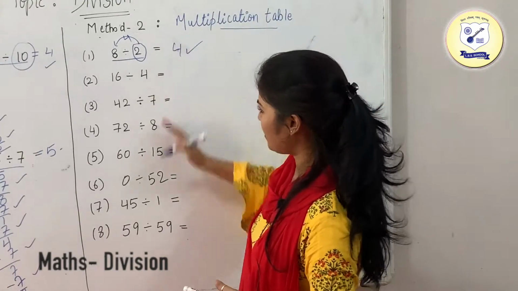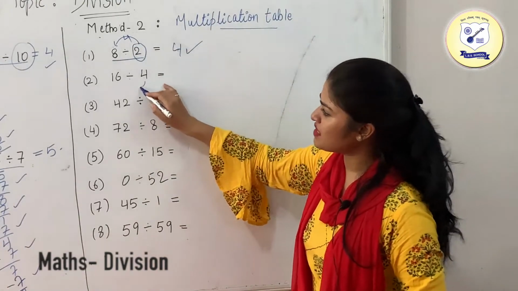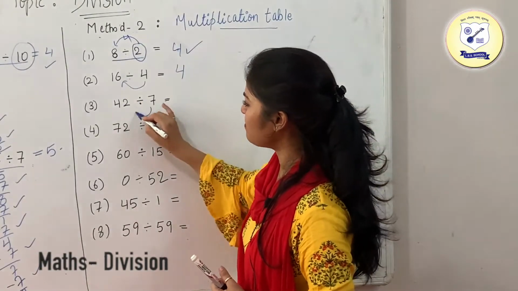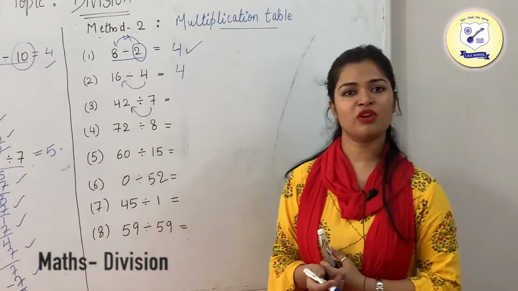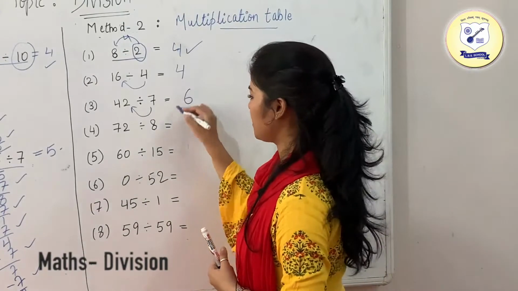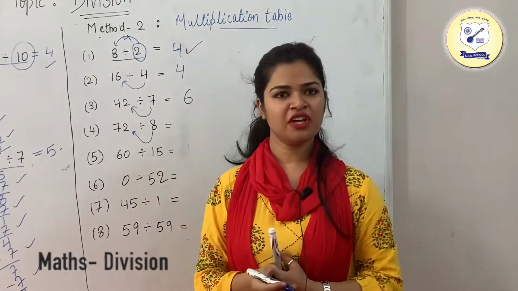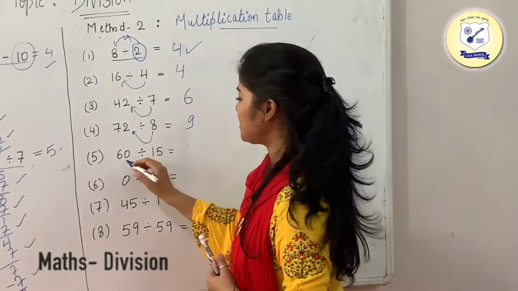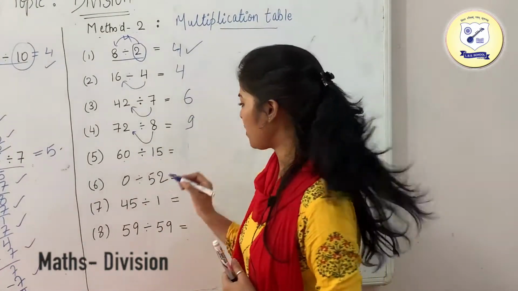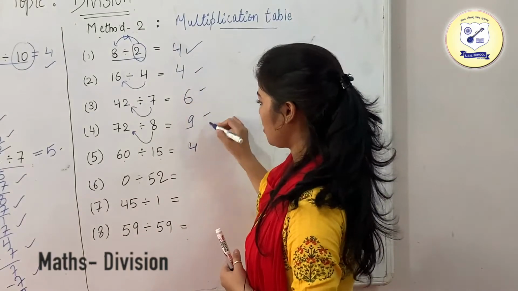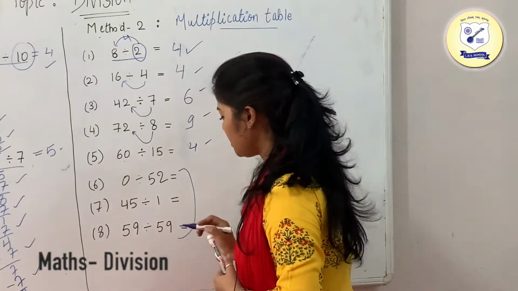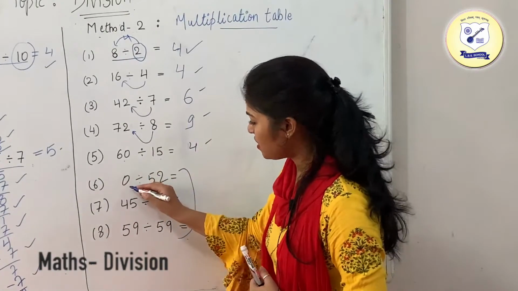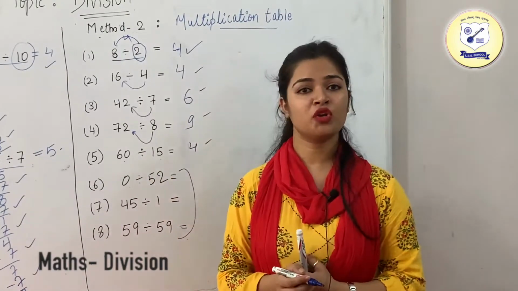Similarly, just go through other examples also. How many times does 16 come in the table of 4? 4 times. How many times does 42 come in the table of 7? 6 times. 72 in the table of 8 is 9, and 60 in the table of 15 is 4 times. So these are your answers. Now these questions are based upon the division facts, which I have told you. So 0 divided by 52 is going to be 0.